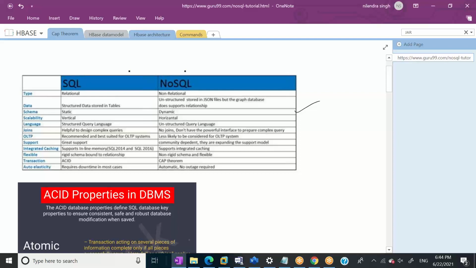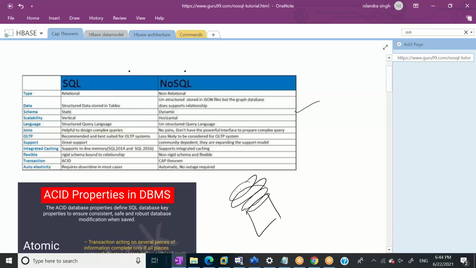When we talk about scalability, all the SQL databases are monolithic. Monolithic means there is only one system in which we are storing the data and processing it. If we want to increase the capacity, we need to increase it vertically like this. We need to increase the memory and all, right?